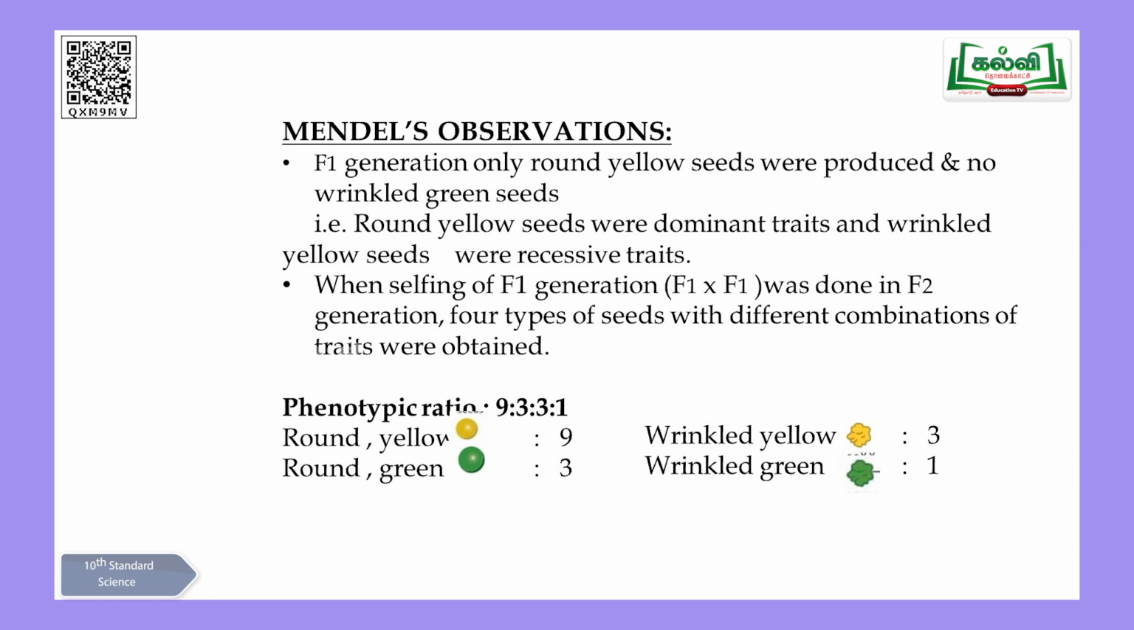Look at the slide here in the textbook. Nine seeds are round yellow, original, round yellow, nine seeds. And three seeds are round green. And in between, wrinkled yellow. In between, you see the mixture? Wrinkled yellow and wrinkled green.